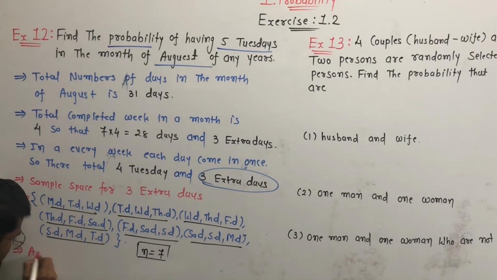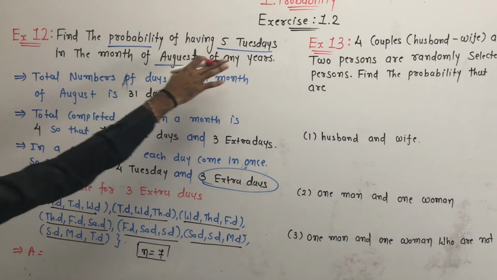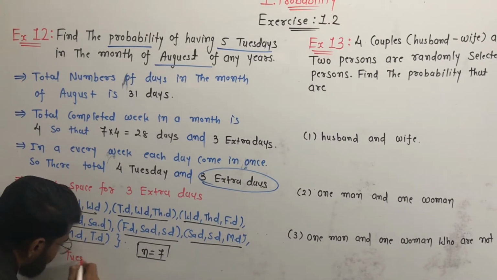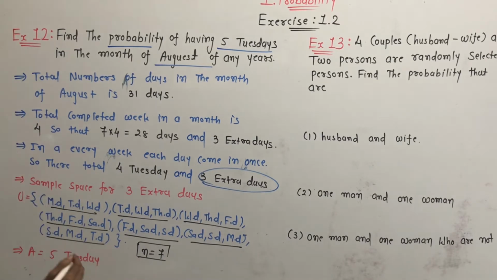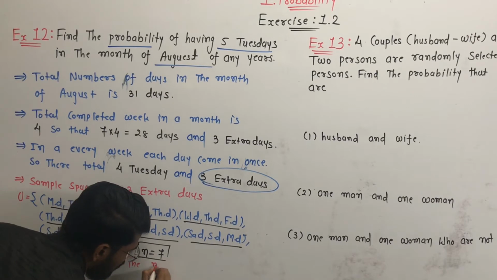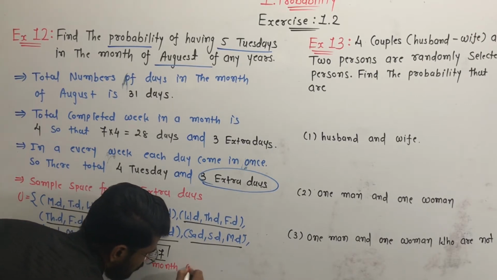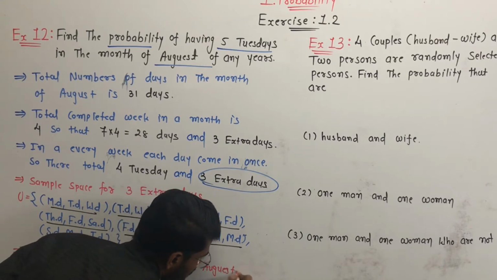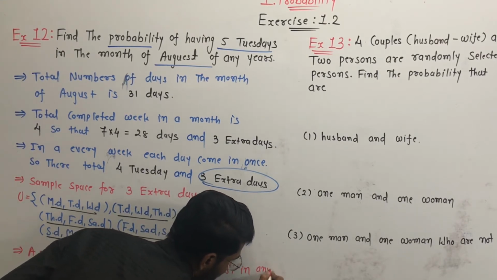Our event A is 5 Tuesdays in the month of August of any year.